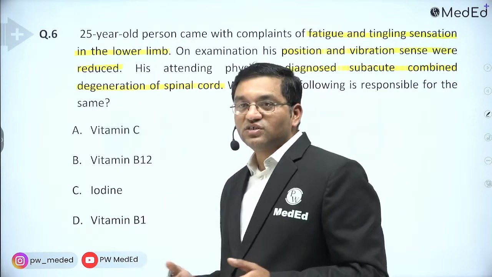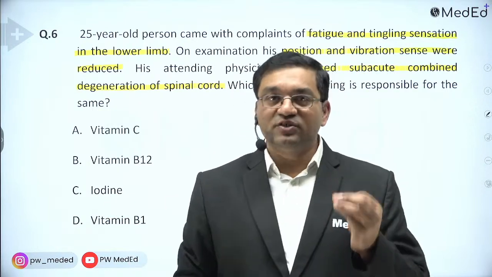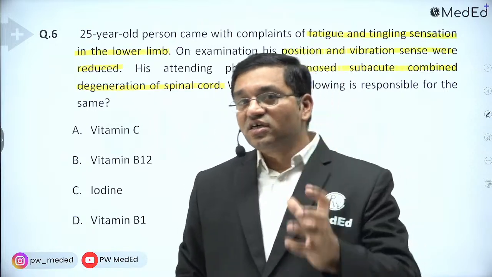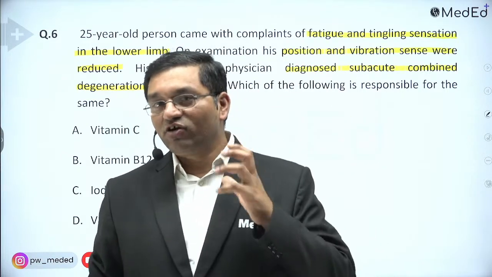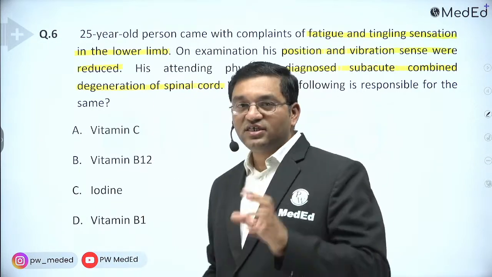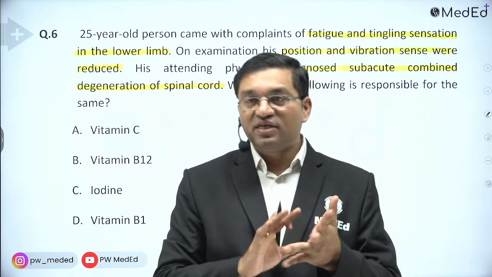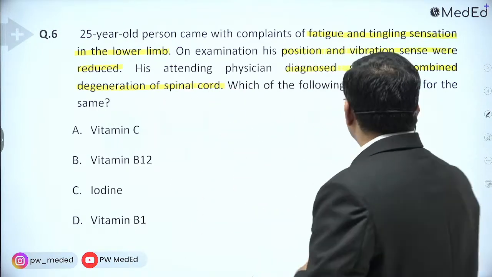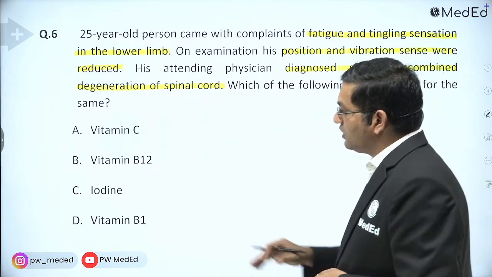Okay, iodine deficiency causes the iodine deficiency goiter, enlargement of thyroid gland in search of iodine. For trapping the iodine, there is enlargement of thyroid gland. Thiamine deficiency, it causes the beriberi, whether it is dry beriberi or wet beriberi. Okay, here the diagnosis is given: subacute combined degeneration of spinal cord, it is B12.